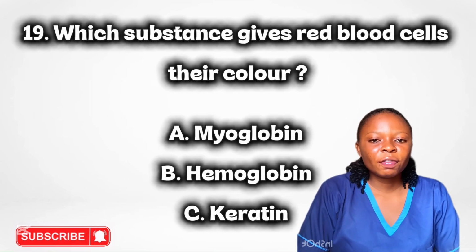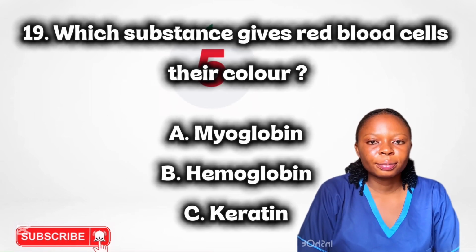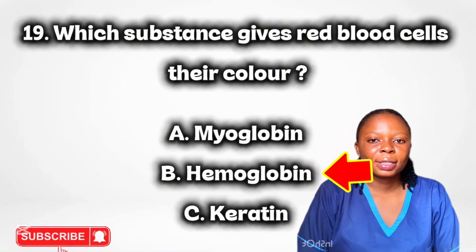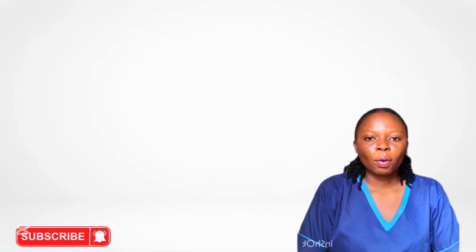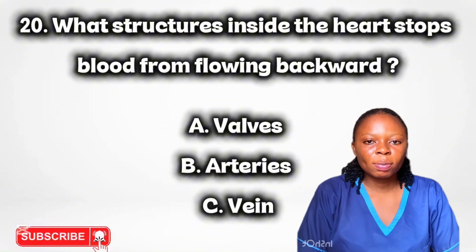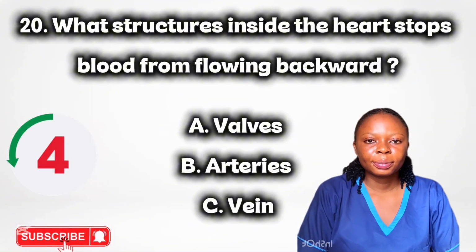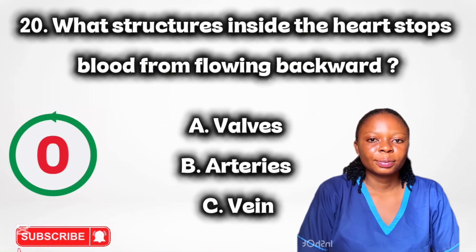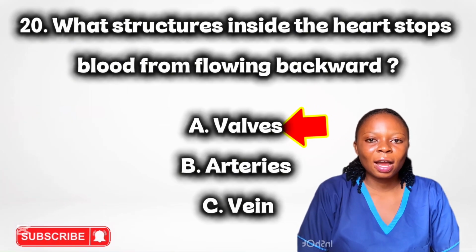Which substance gives red blood cells their color? The correct answer is hemoglobin. It is the oxygen-carrying pigment. What structures inside the heart stop blood from flowing backward? The correct answer is valves.